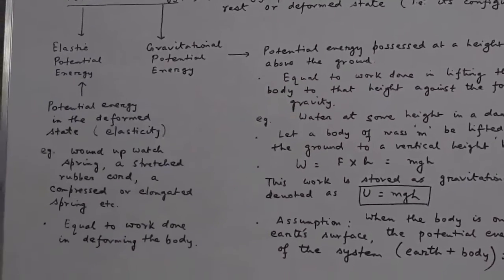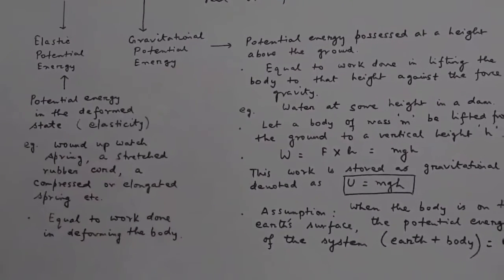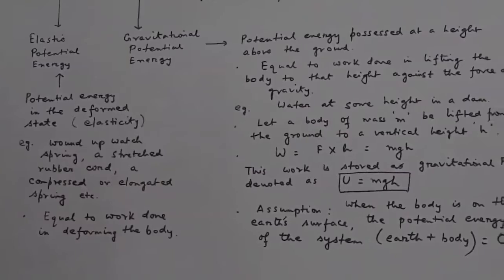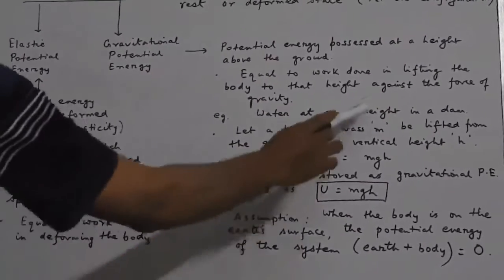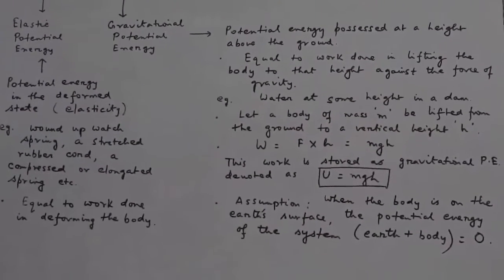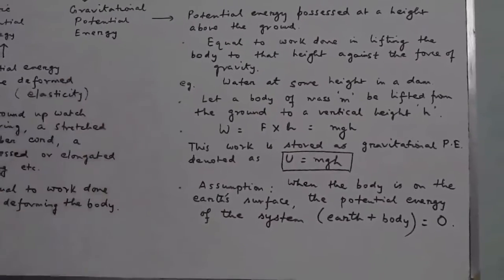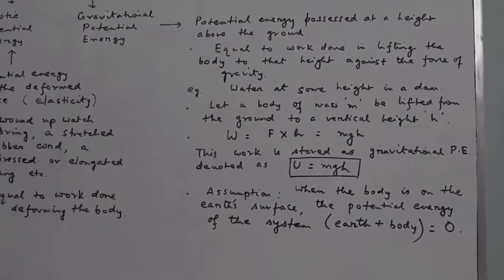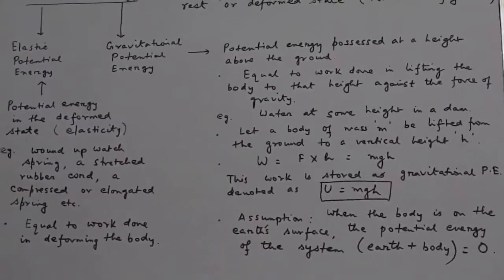Now this potential energy that the body will acquire when it achieves a specific height is equal to the work done in lifting the body to that height, and the work is done against the force of gravity. The work is definitely done against the force of gravity. There are many examples where we can realize the gravitational potential energy. Any object kept at some height above the surface possesses some amount of potential energy.